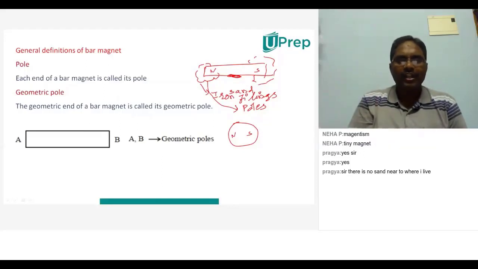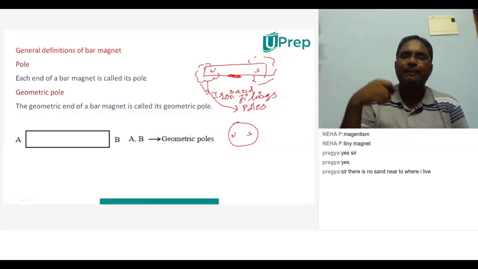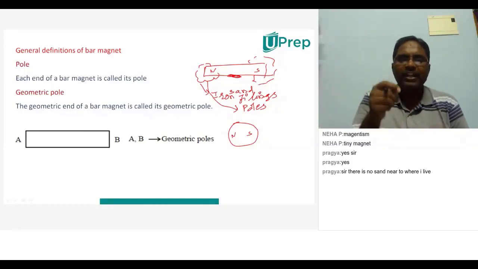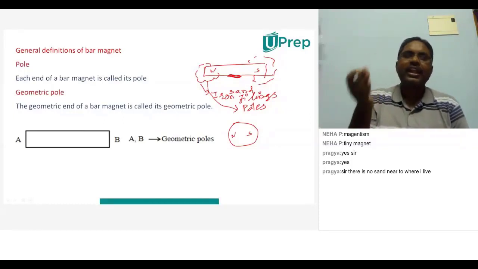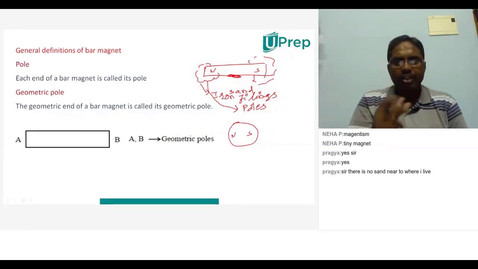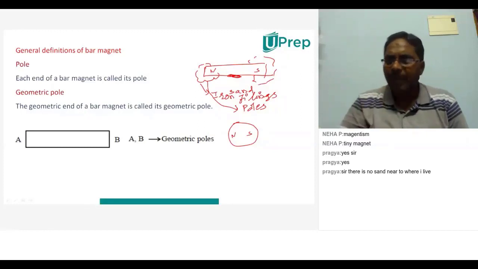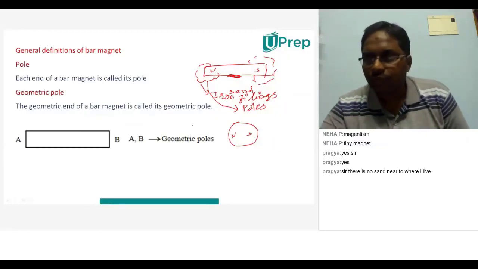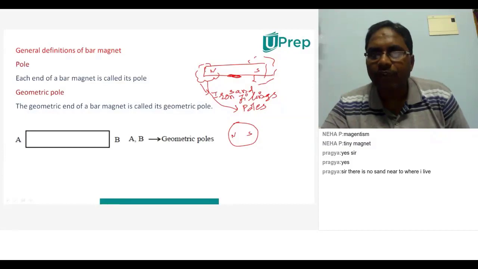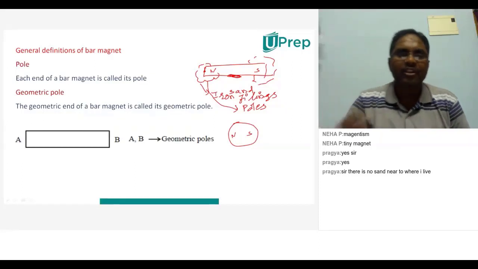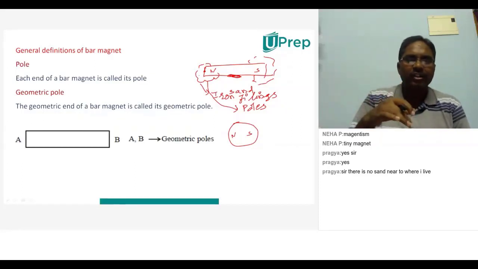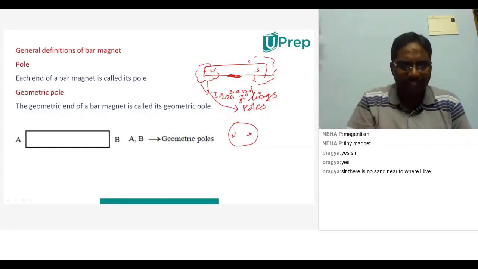Now, again, let me say like this. For a magnet, the point where magnetic force will be maximum will be called the pole, and it will be at the end of the magnet only. And geometrical pole means the last point of this magnet. See here, this last point will be called the geometrical pole. Actually, it is not a magnetic pole, it is a geometrical pole. Why I am talking about geometrical pole and magnetic pole will come in the next point.